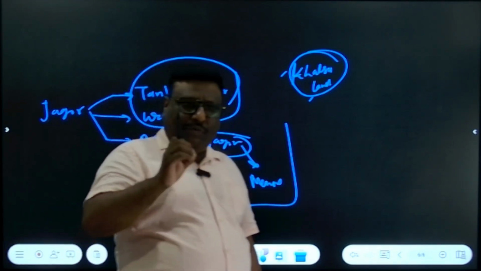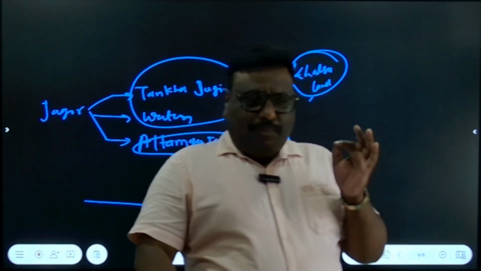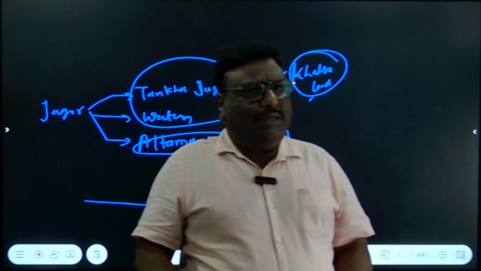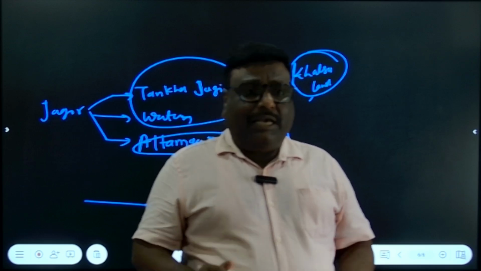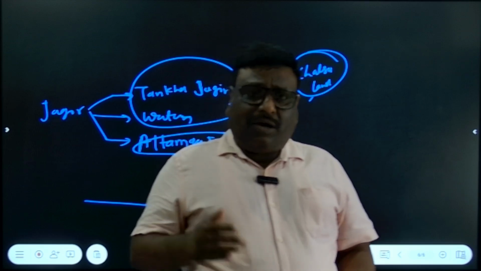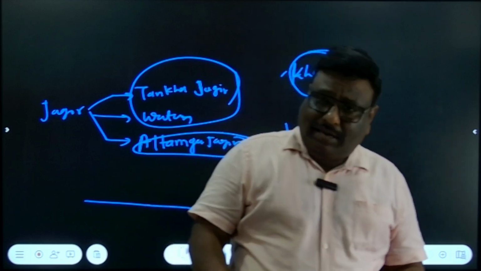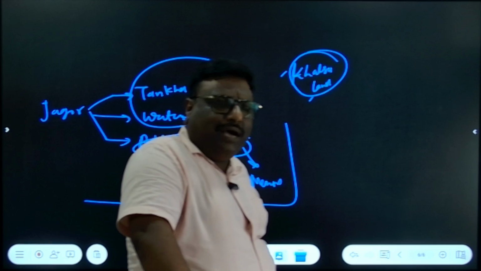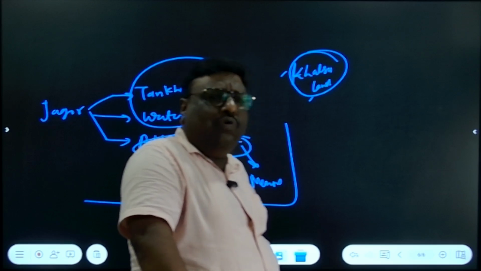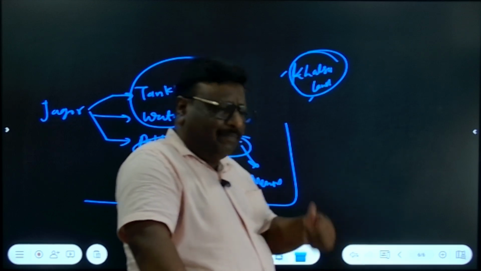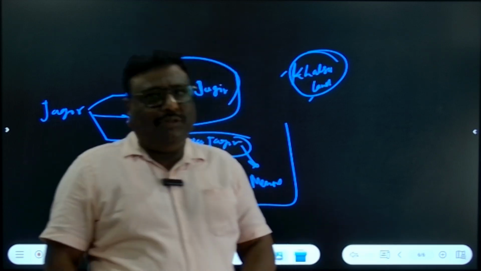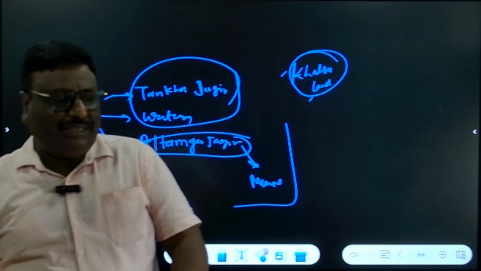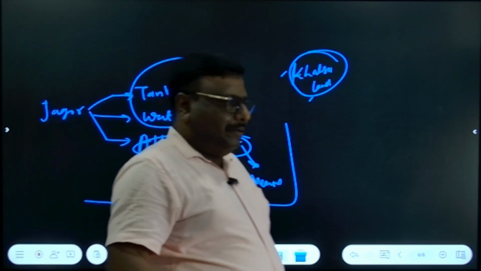overall Mansabdari system. You can very well understand Mansabdari, Jagirdari and Zamindari. Zamindars were just tax collectors. Remember that. They were just tax collectors, and they enjoyed the hereditary right. They did not have ownership right on that land, since their ancestors had been collecting the tax for hundreds of years. Therefore, no rulers substituted them except the British. During the British period, these Zamindars were substituted by a new Zamindari system. I will explain in the next video.